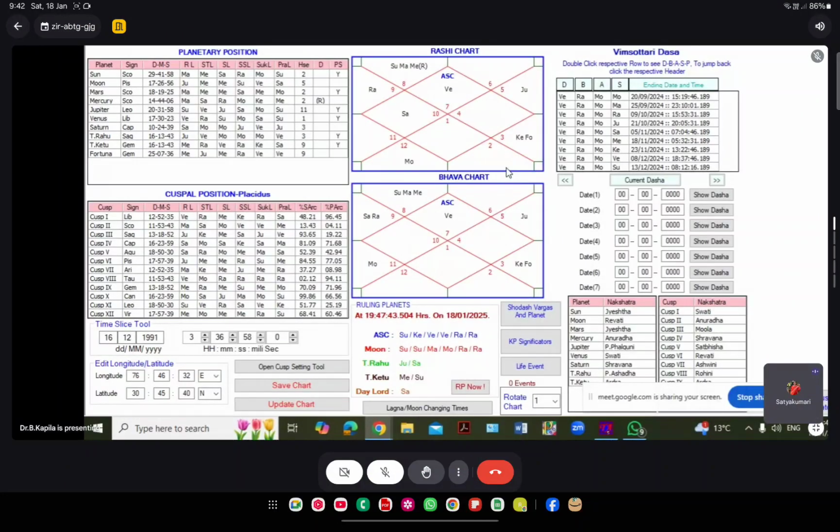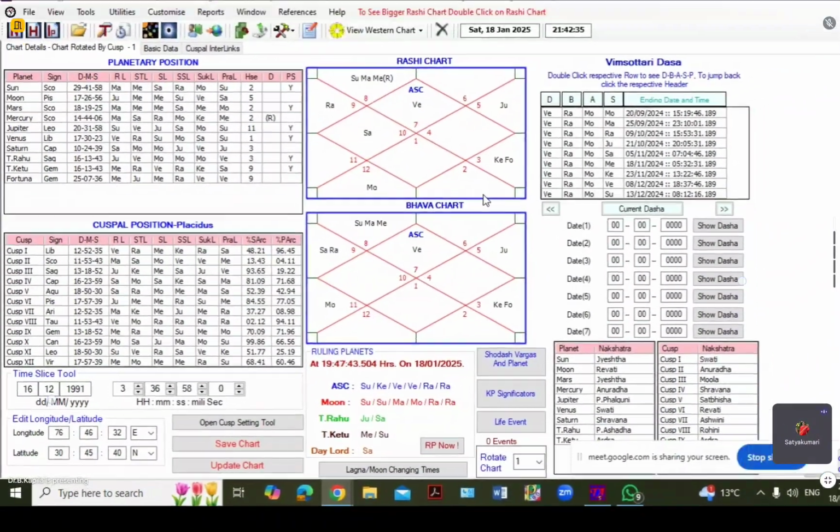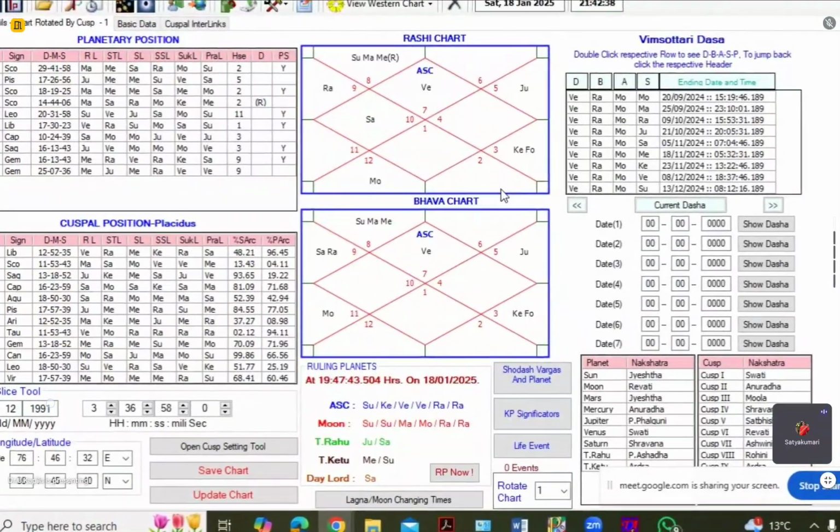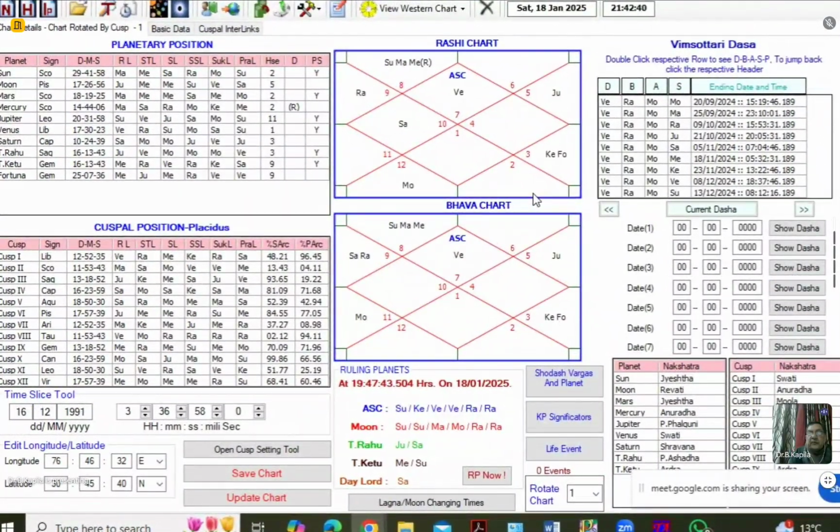But in my daughter's case, the aspect of Guru, conjunction of Jupiter and Moon is there. What is the ascendant in your daughter's case? Scorpio, sir. Scorpio ascendant, okay. And Saturn is in Makara. So Saturn's seventh aspect is there, but he got married at the age of 30. Thirty years, the late marriage, there must be some other reasons for the late marriage, because even though the Jupiter aspect is there, still they could not try.